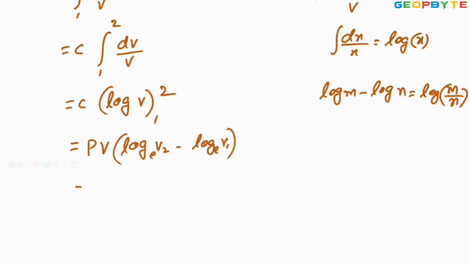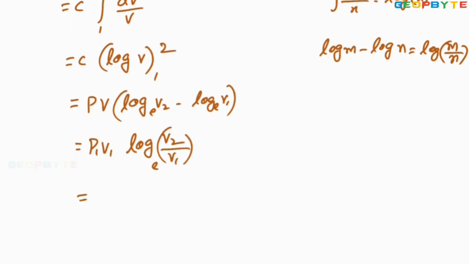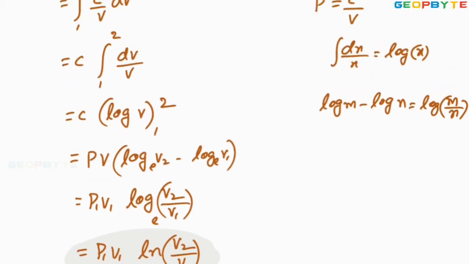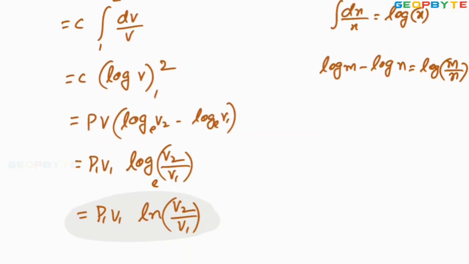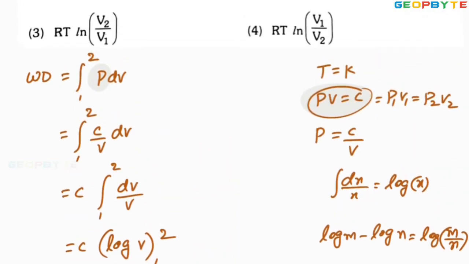Now it can also be written as P1 V1 log V2 by V1 base e. Log base e can be written as ln, so P1 V1 into ln V2 by V1. That is the formula to determine the thermodynamic work for the isothermal process, or hyperbolic process, or constant temperature process. Look at the options. The answer is P1 V1 ln V2 by V1.